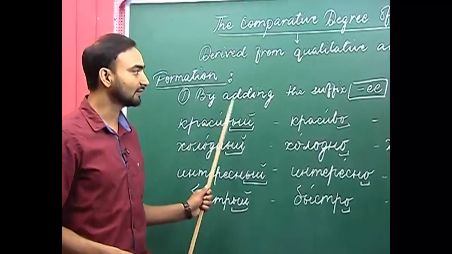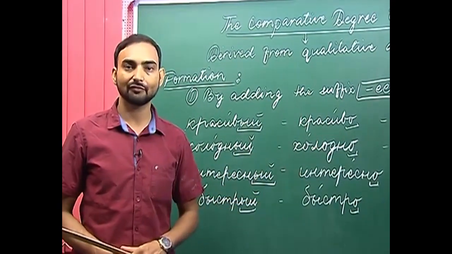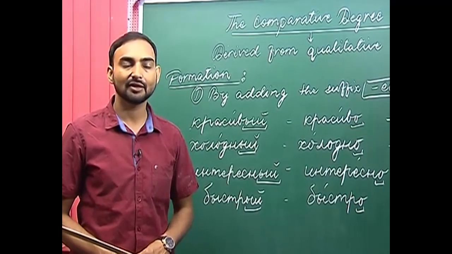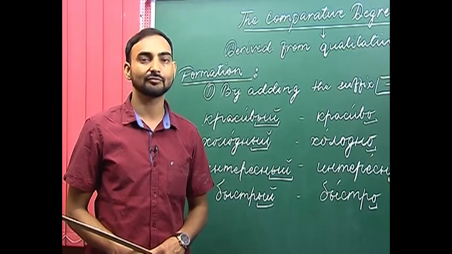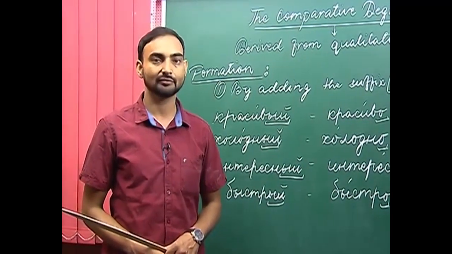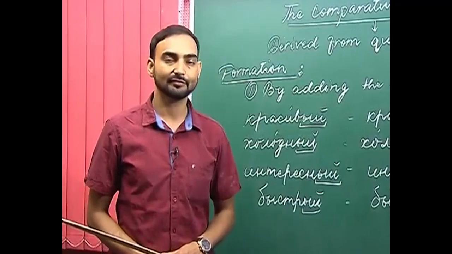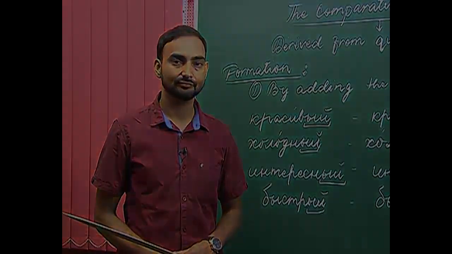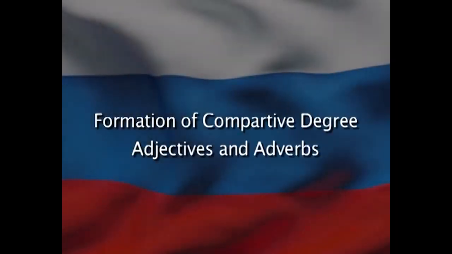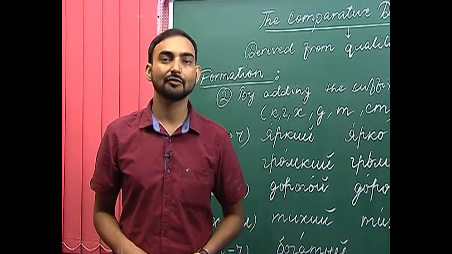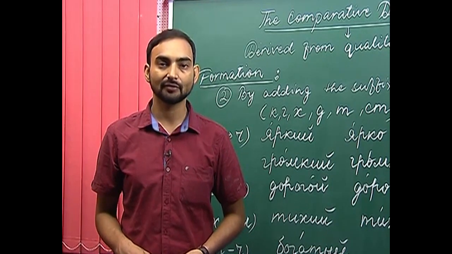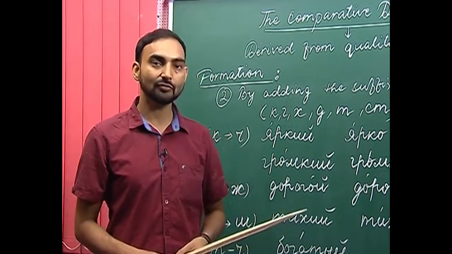So, this was the main rule that we follow while forming the comparative degree from either an adjective or an adverb. There are a couple of more rules that we will be looking at after this point. We are now talking about the formation of comparative degree from the qualitative adjectives or adverbs. The first rule we have already discussed.